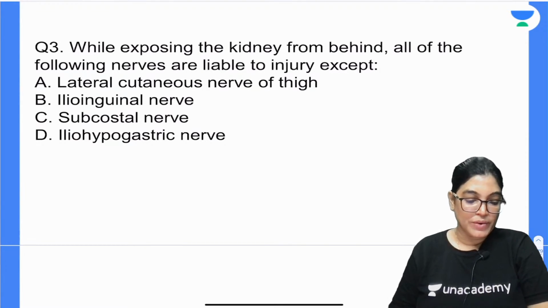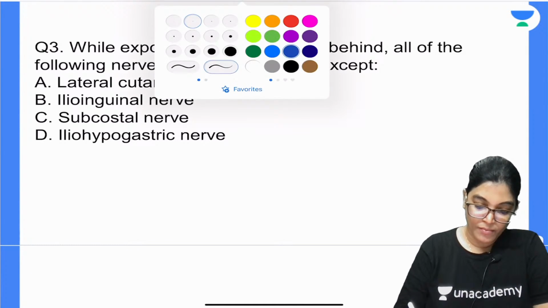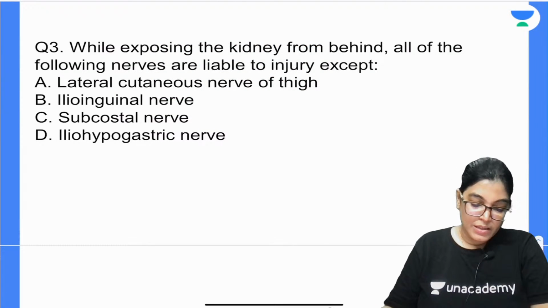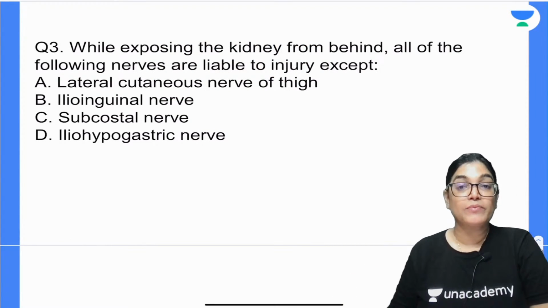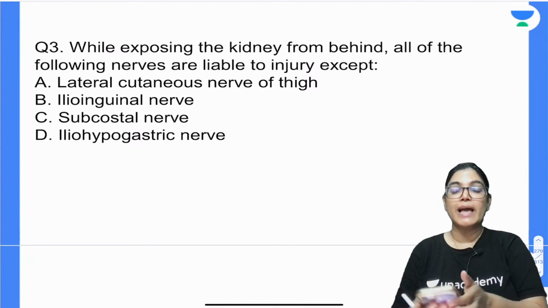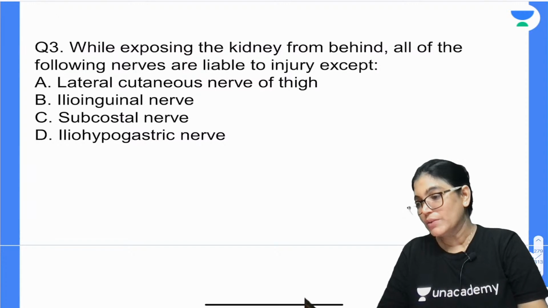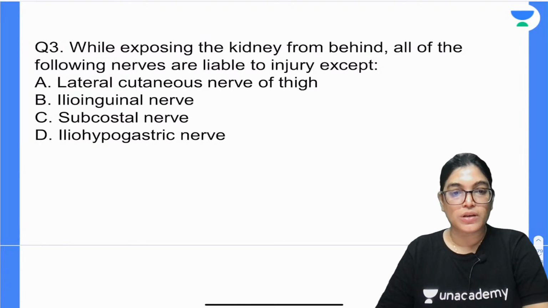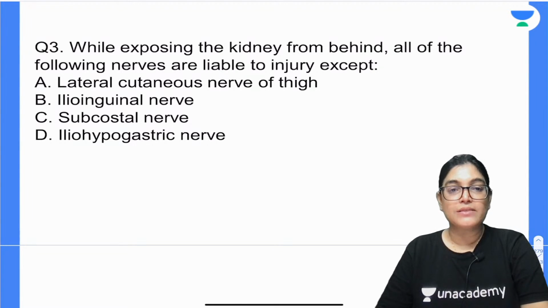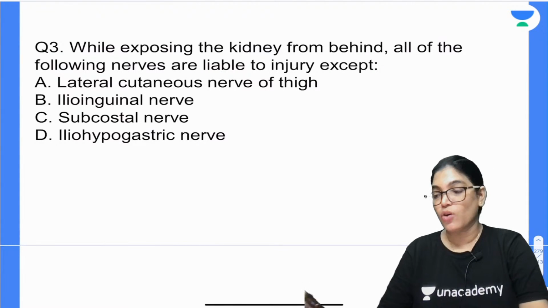So question number 3, we have got 4 options and you have to give me the right answer. Question number 3, that when we expose the kidney from behind onto the posterior aspect, which of the following nerves are liable to be injured? Means all of the following nerves can be injured except, so which one of the following nerves is not lying in the posterior relation? So that is the correct answer. So you have to give me the correct answer among the options provided.